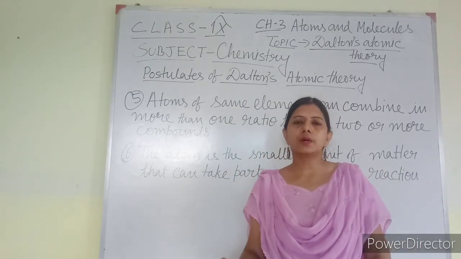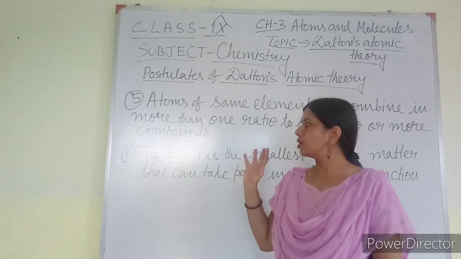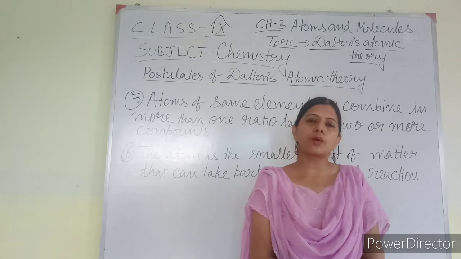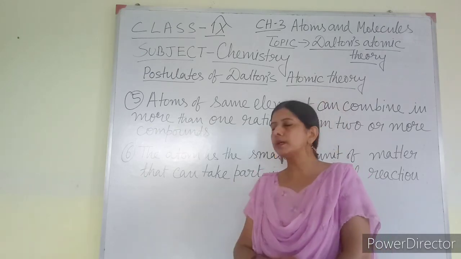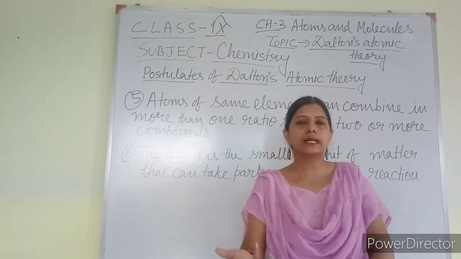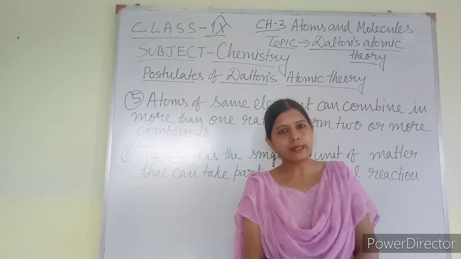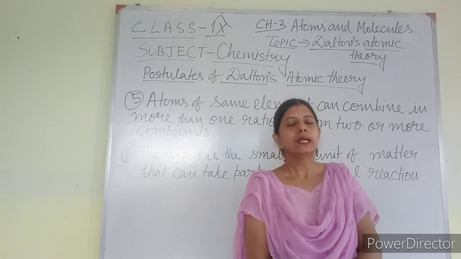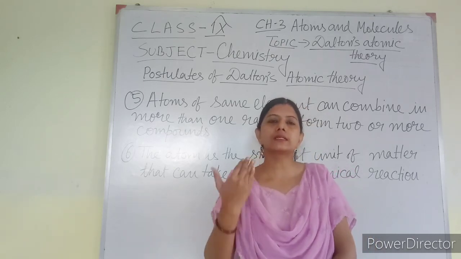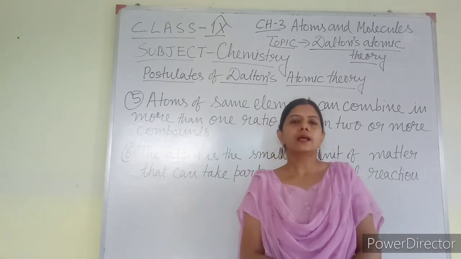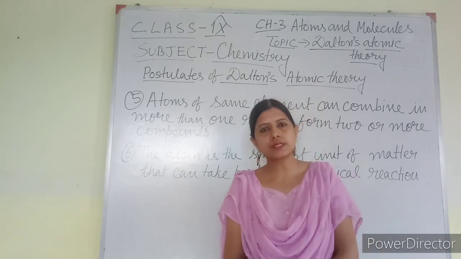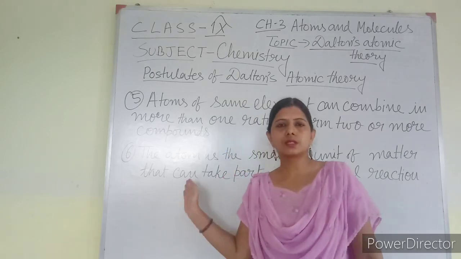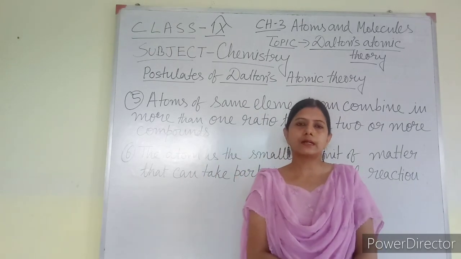These are all about Dalton's postulates or points of Dalton's atomic theory. Later on you will find the drawbacks also, because some of these points were later proved wrong. Why wrong, how wrong, that also I am going to explain. But in the beginning, Dalton was the scientist who started defining the combination of atoms and what is an atom. So definitely we have to remember this. So this is all about postulates of Dalton's atomic theory.